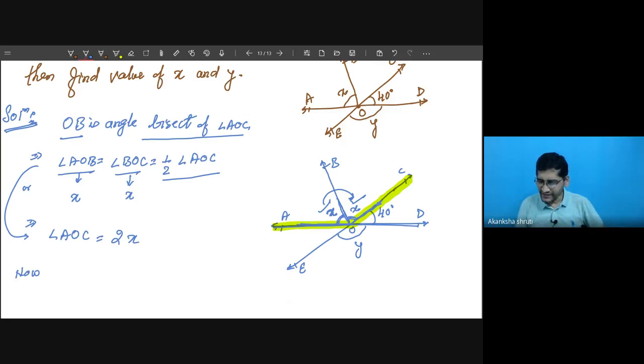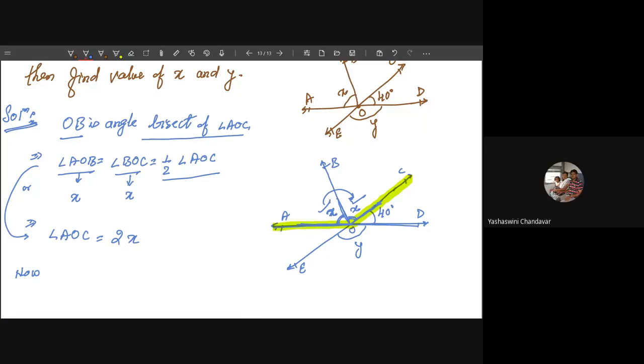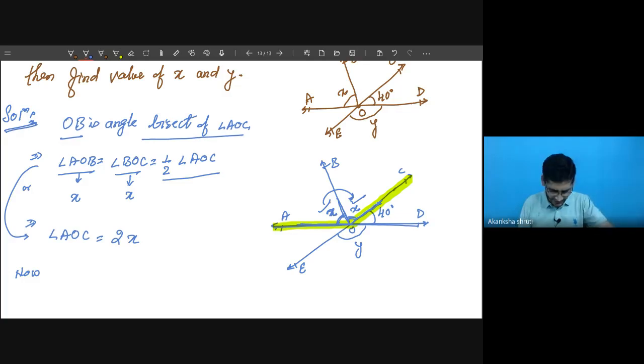Now, student, now consider AD. AD is what? A straight line. Are we getting? If we consider OC, then angle AOC plus angle COD will be a straight angle or acting as a linear pair. Now, AC is a straight line.